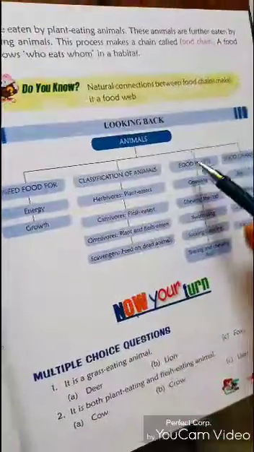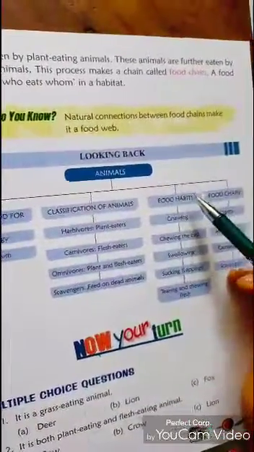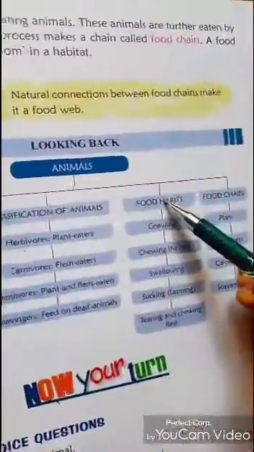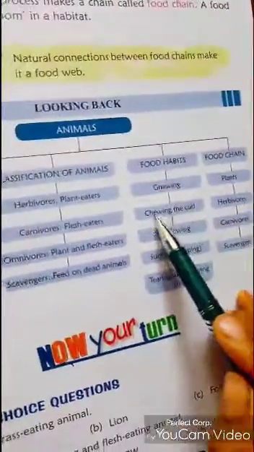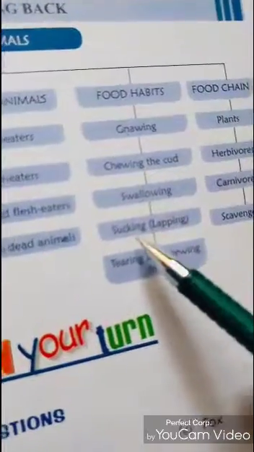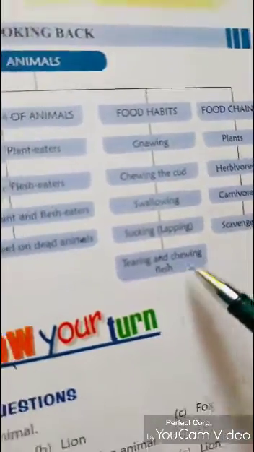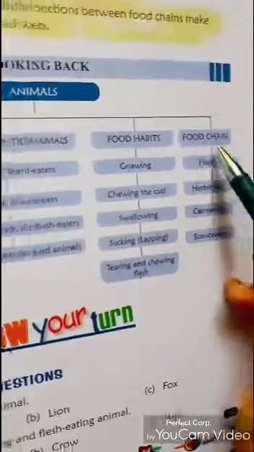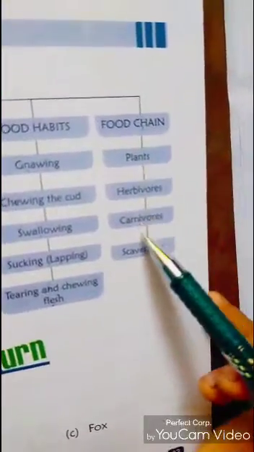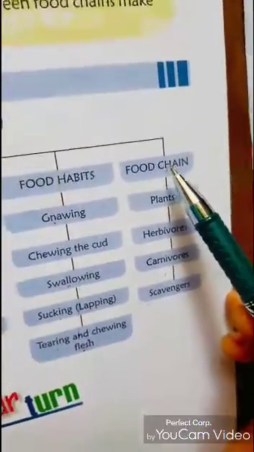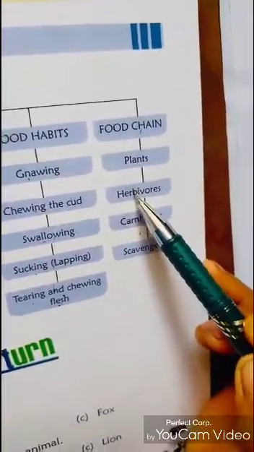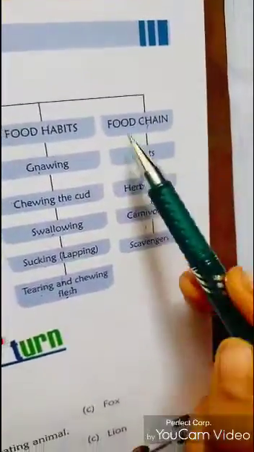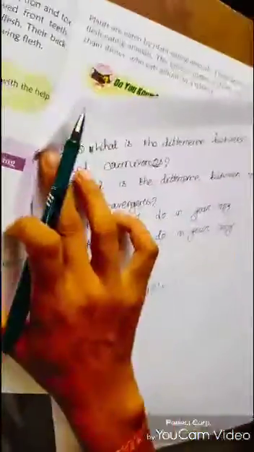And next, different animals have different food habits. According to their food habits, they also eat in different ways: chewing the cud, swallowing, sucking, and tearing and chewing flesh. And food chain. Food chain is the process where primary producers are consumed by the secondary consumers, and secondary by third, to fourth. This is a food chain. First we discuss the homework of the previous class.